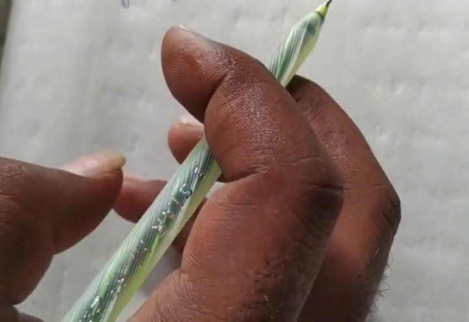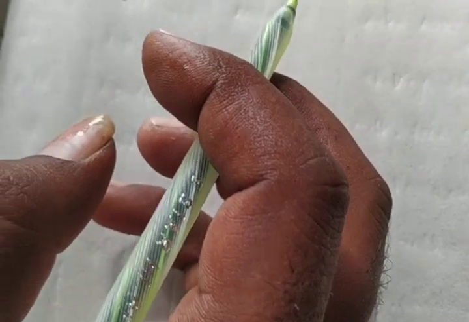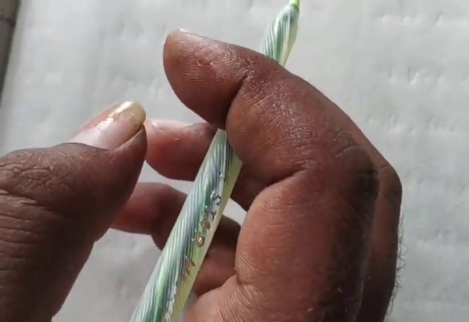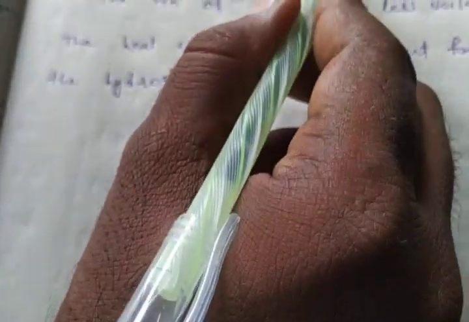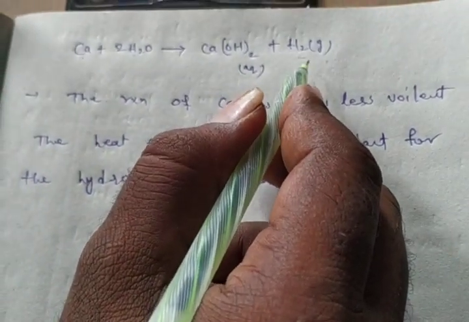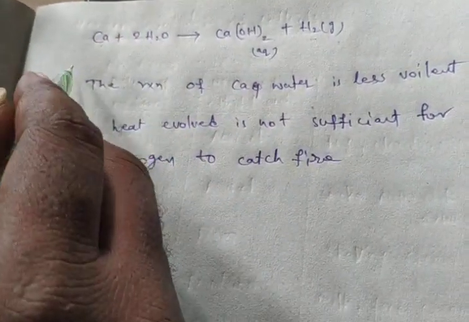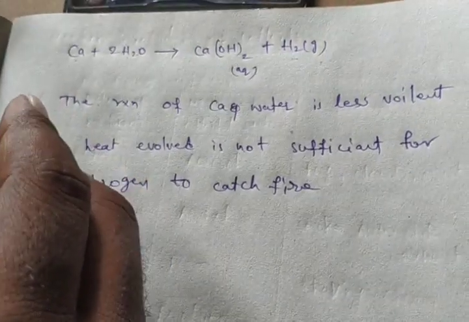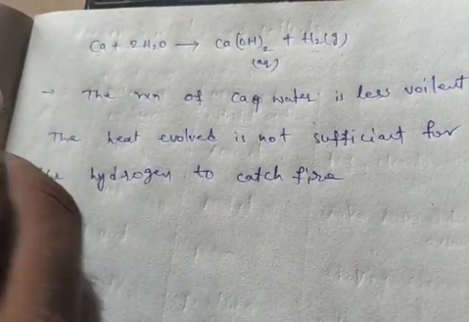Already we discussed the activity. In that activity, we took water in a beaker. When we take a calcium sample, what will happen? The calcium metal will be floating on water. Why? Because the bubbles of hydrogen gas formed stick to the surface of the metal. Already we discussed that hydrogen gas is forming. Those hydrogen bubbles stick to the surface of the metal. That's why calcium starts floating on the water.